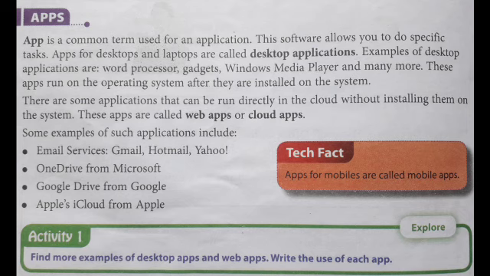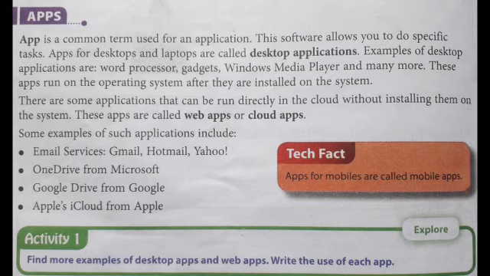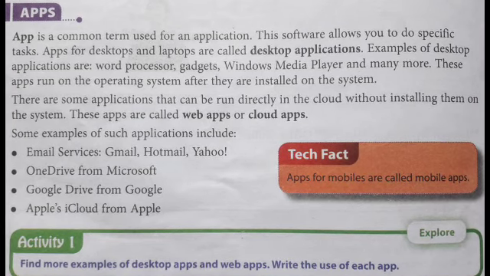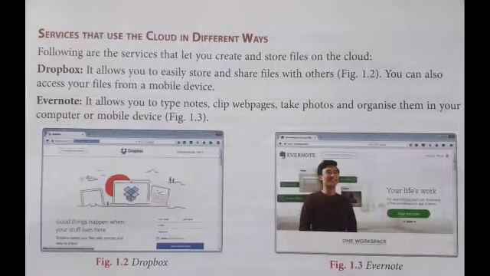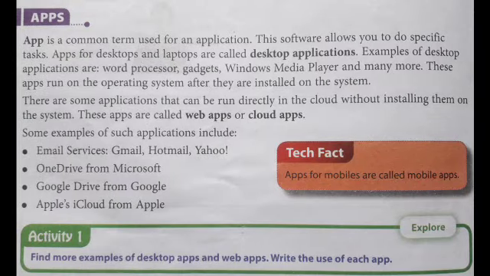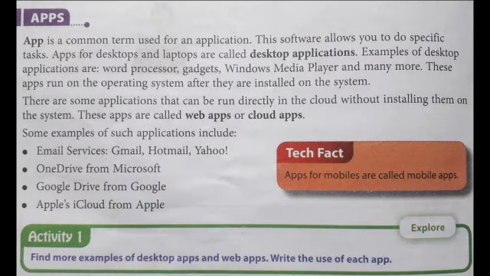These apps are called web apps or cloud apps. So try to understand the difference between desktop applications and web applications. Excel is a desktop application because we have to install it, and so are Microsoft Word and photo editors such as Adobe Photoshop. But web applications, we don't need to install them.